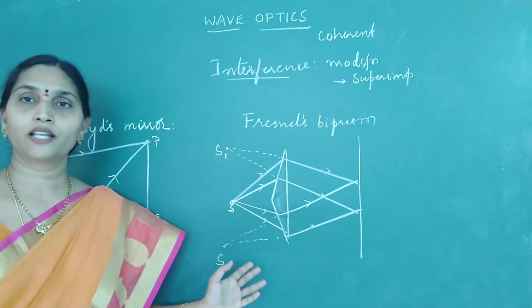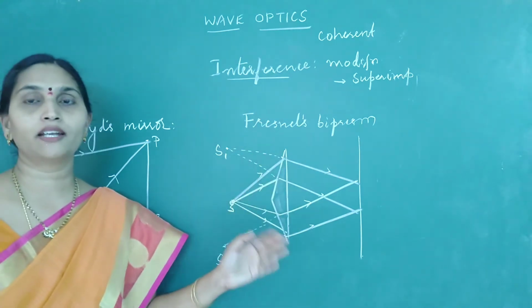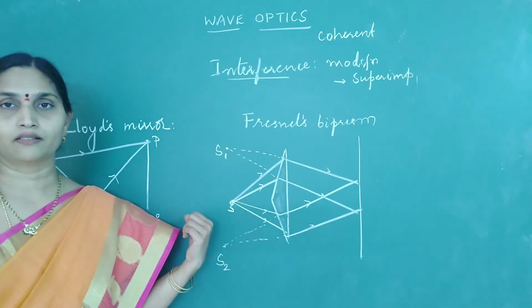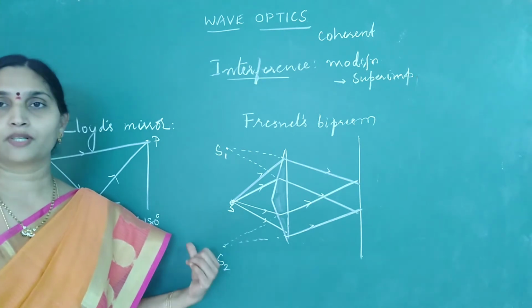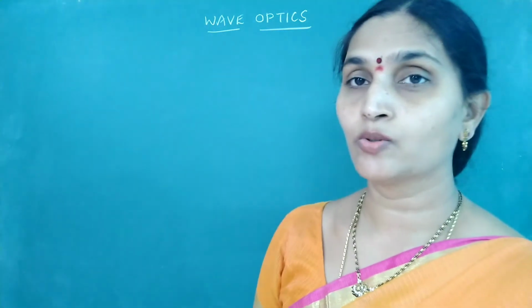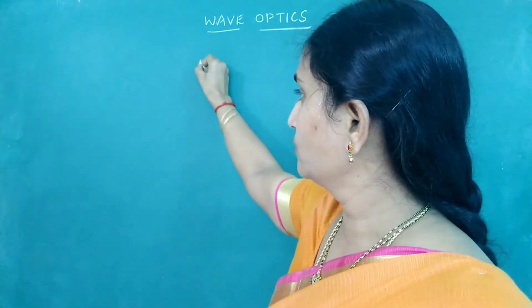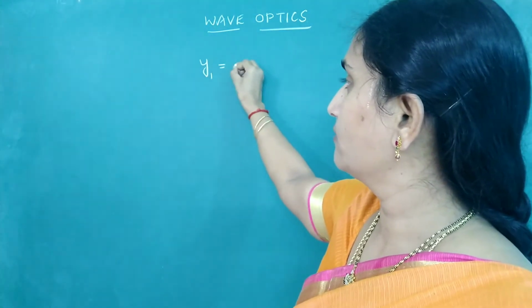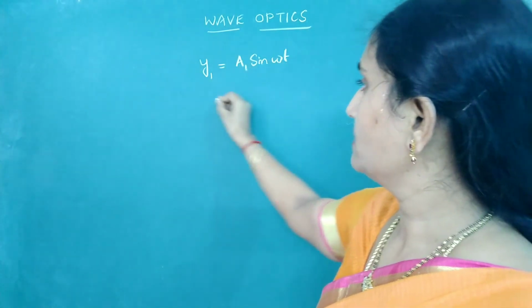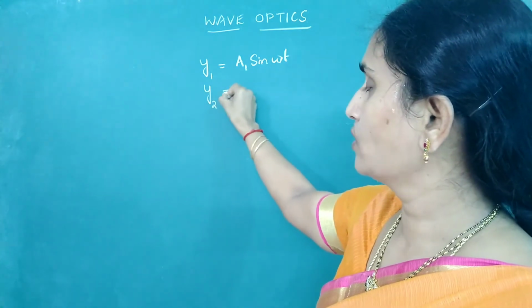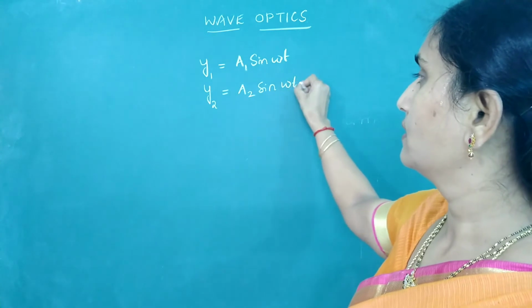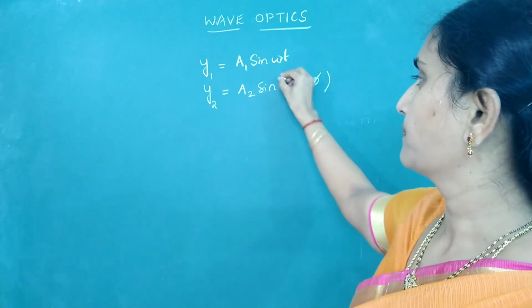Now theoretically, let us try to explain why we are getting dark and bright regions on the screen during this interference pattern. So let us start with the theoretical explanation for interference. Look at the two coherent sources. I will consider two waves: Y1, whose amplitude is A1 sin omega t, and another source, Y2, equal to A2 sin(omega t plus phi).